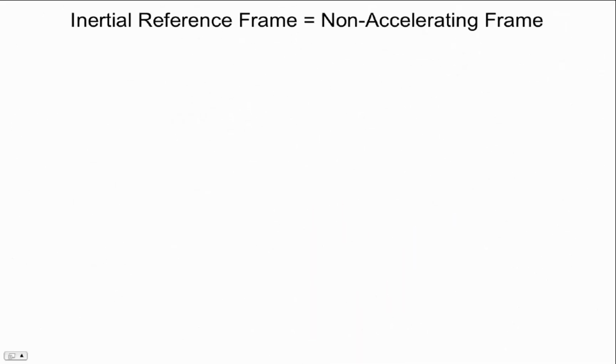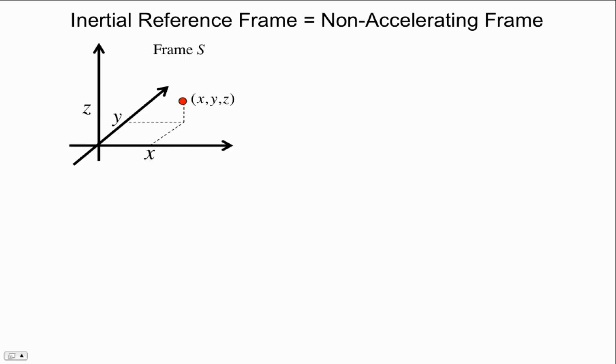We'll now come to the concept of an inertial reference frame. Very simply, an inertial frame is one that is not accelerating. So, if we have a point, or let's say a material particle, which is here, we can locate it with the help of a coordinate system or a frame S, and that has X, Y, and Z axes.